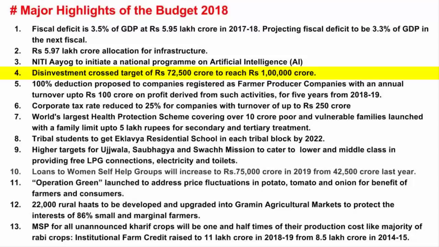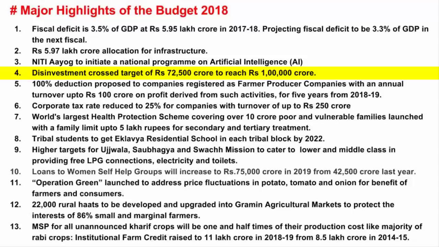In a capitalist economy, a government hardly produces anything. Its role is limited to regulation and administration. Even Government of India is on that track. So when you hear this line, disinvestment crossed target of rupees 72,500 crore, what it means is whenever the government plans a budget, one thing you need to understand is that there are revenues and then there are expenditures. The revenue comes from tax and expenditure is the receipt, that is funding for infrastructure, pensions, salaries, running welfare schemes, etc.